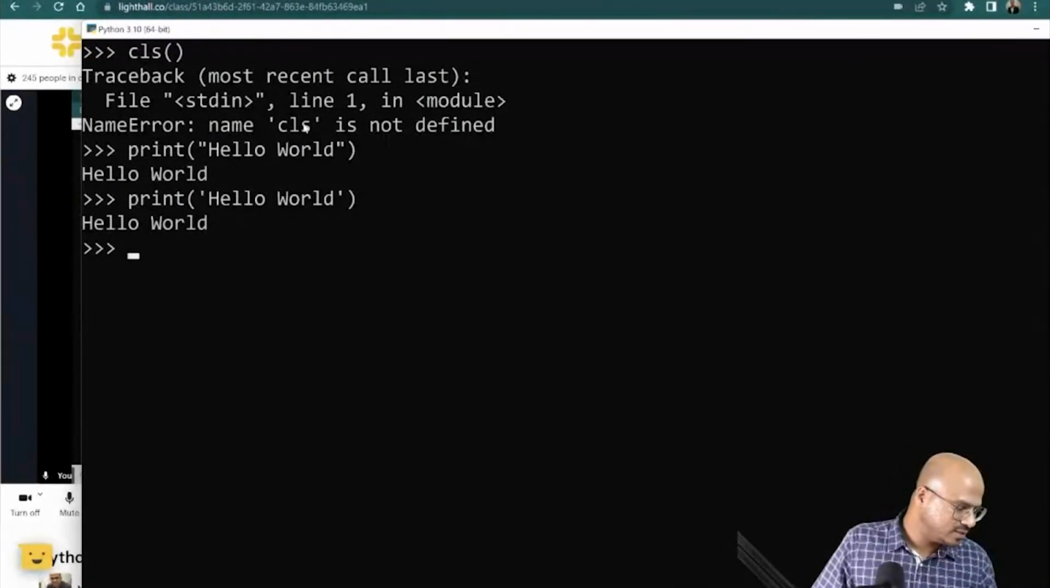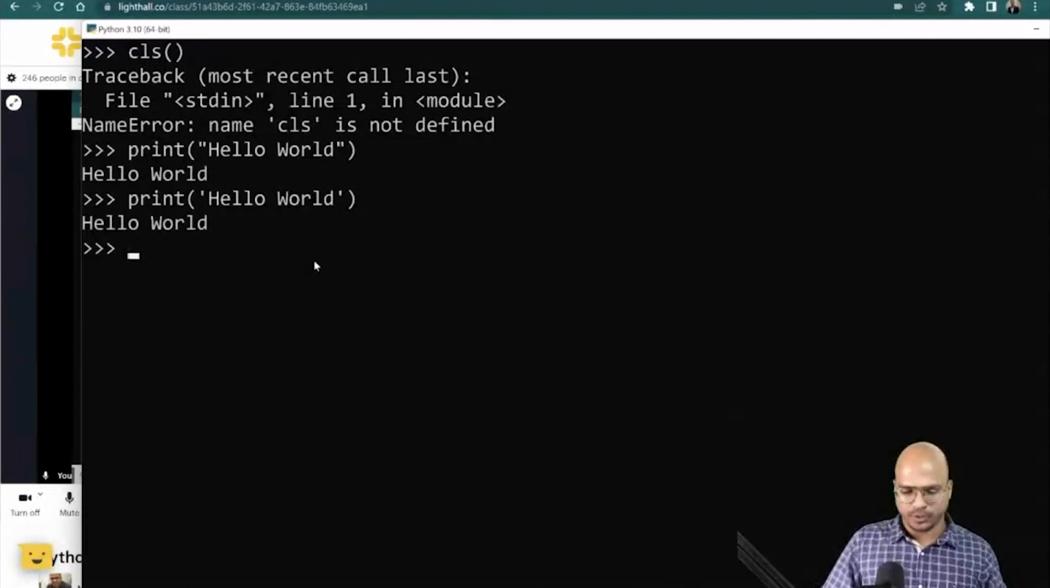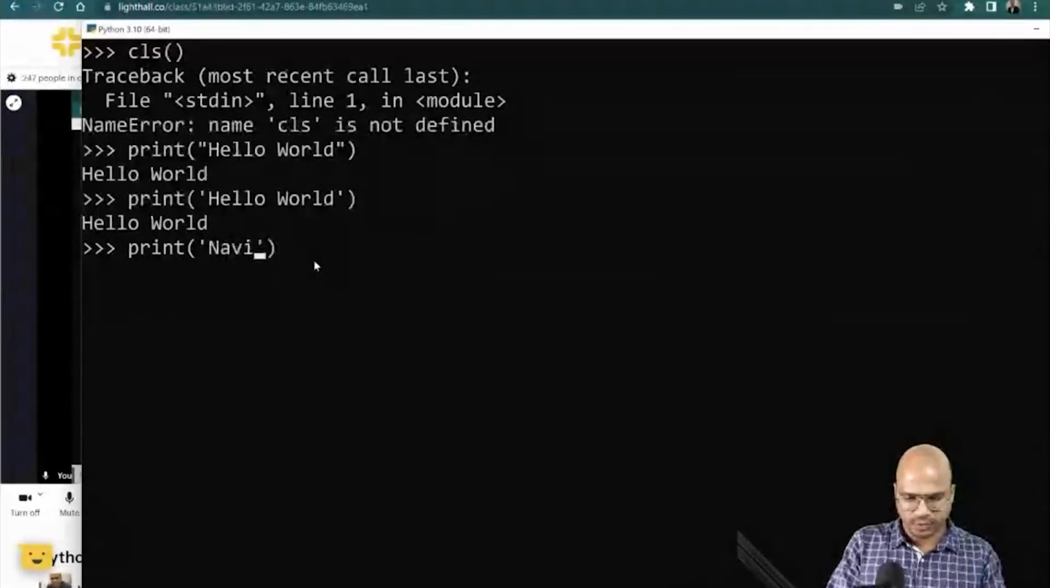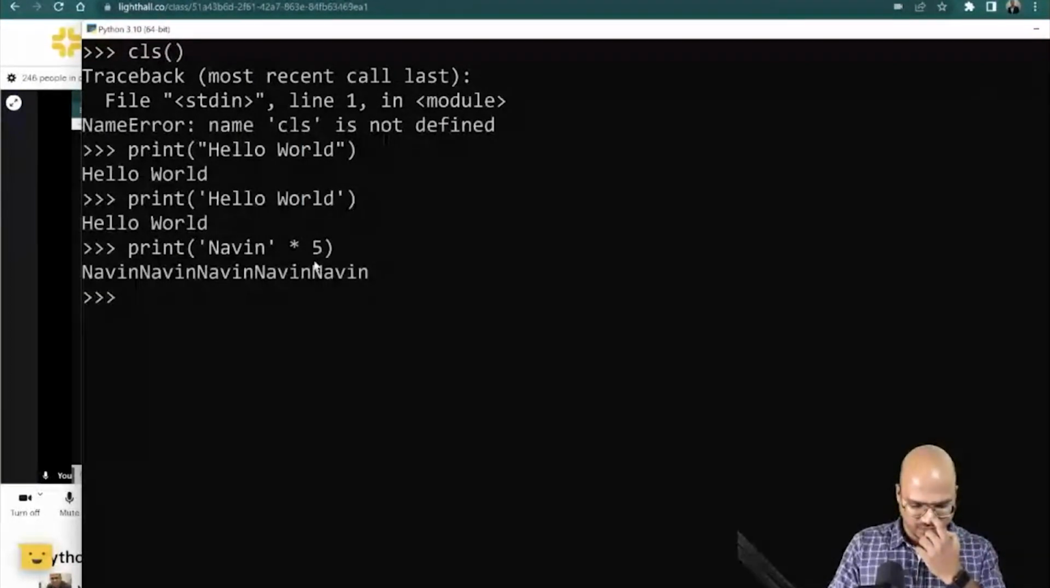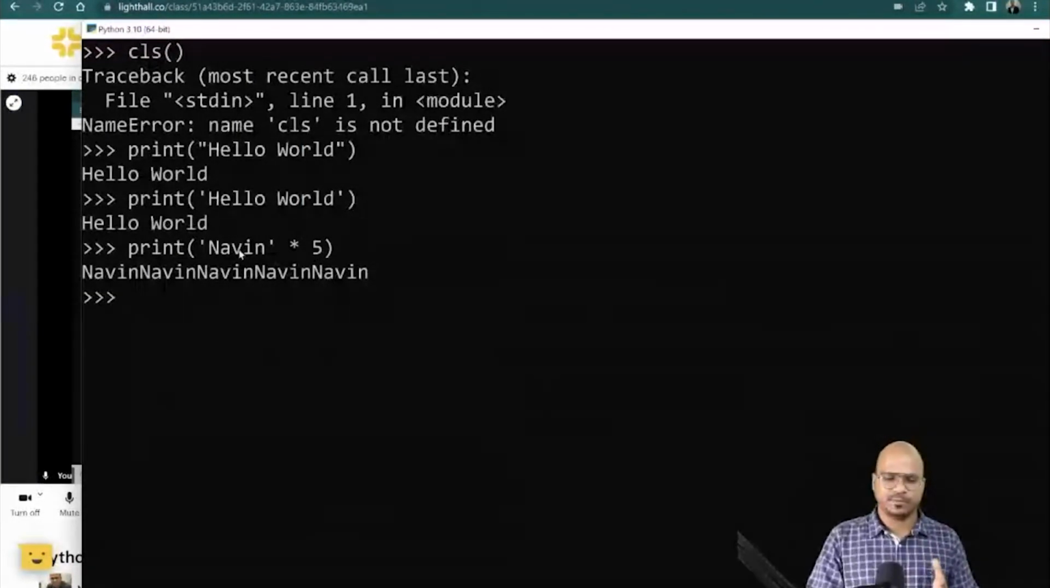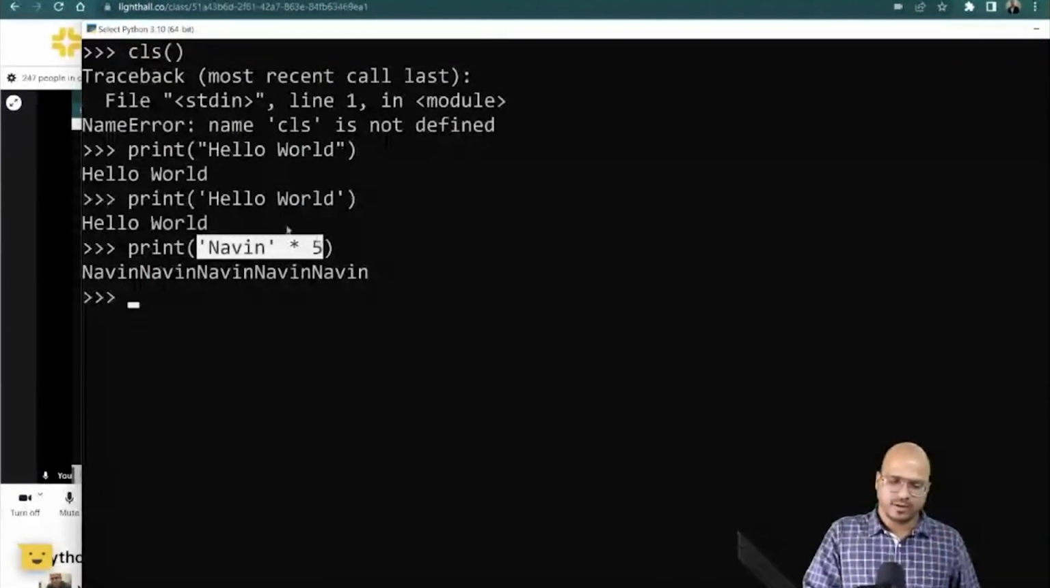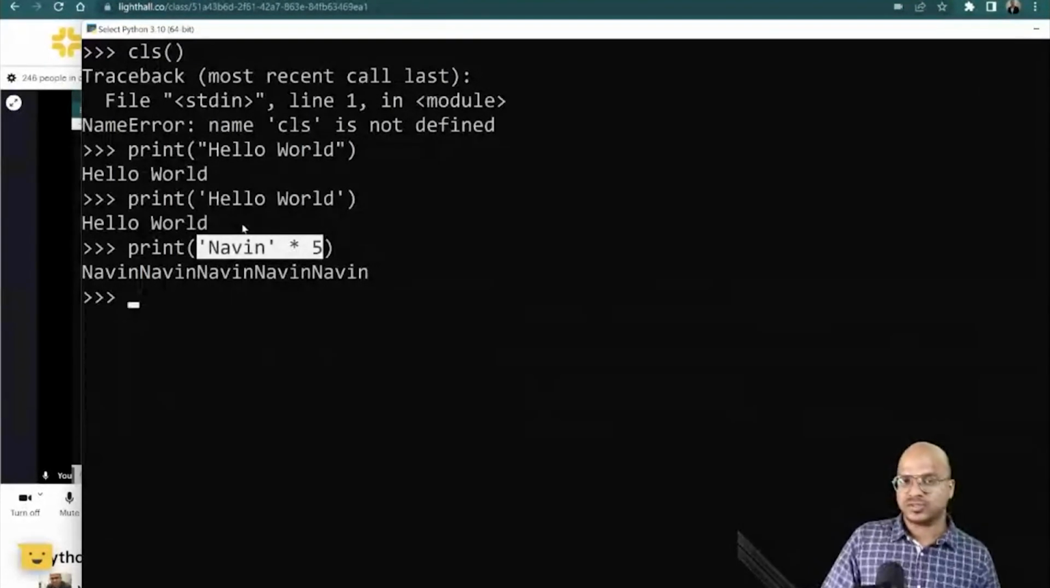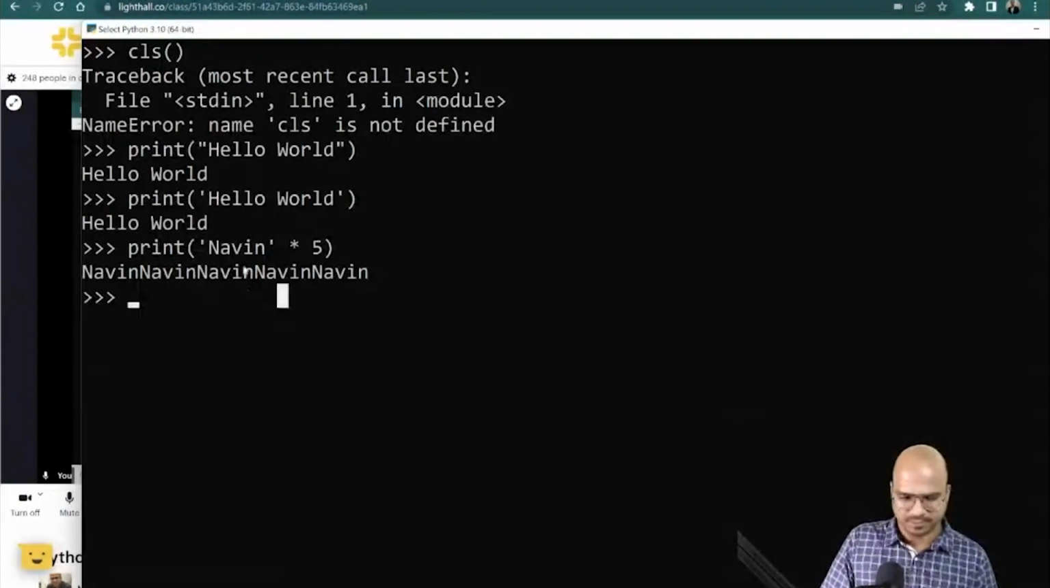Can we do something else? What if you want to print something 5 times? You can do that actually. Let's try. Let's say I want to print Naveen 5 times. I can say 5. What I'm doing is I'm saying print Naveen and multiply by 5. So first it will try to convert this, right? This will be Naveen into 5. So it will add Naveen 5 times and then you're saying print. So it will print them as it is.